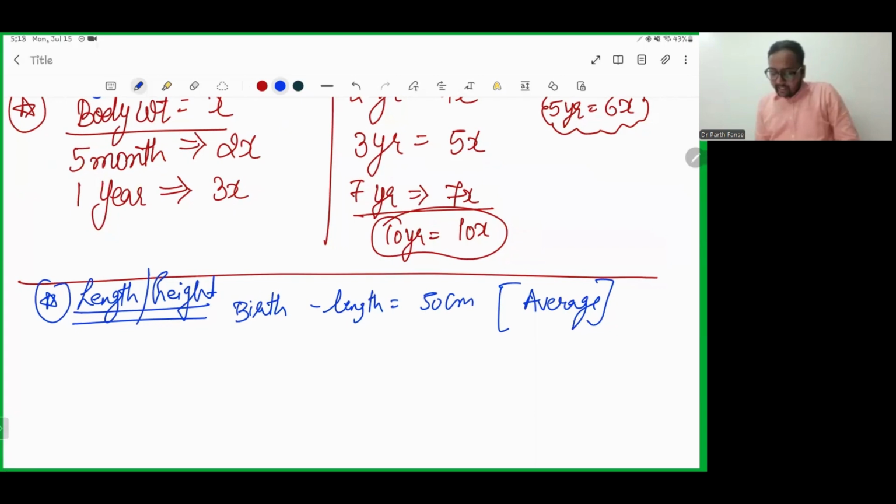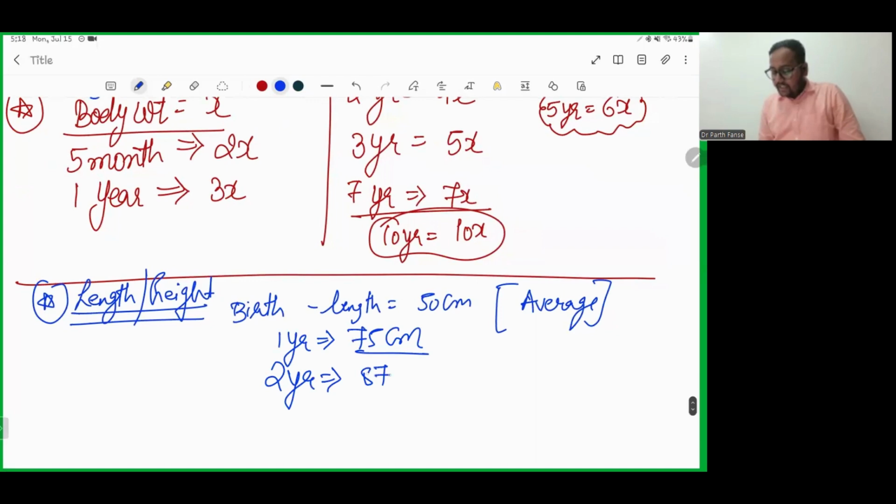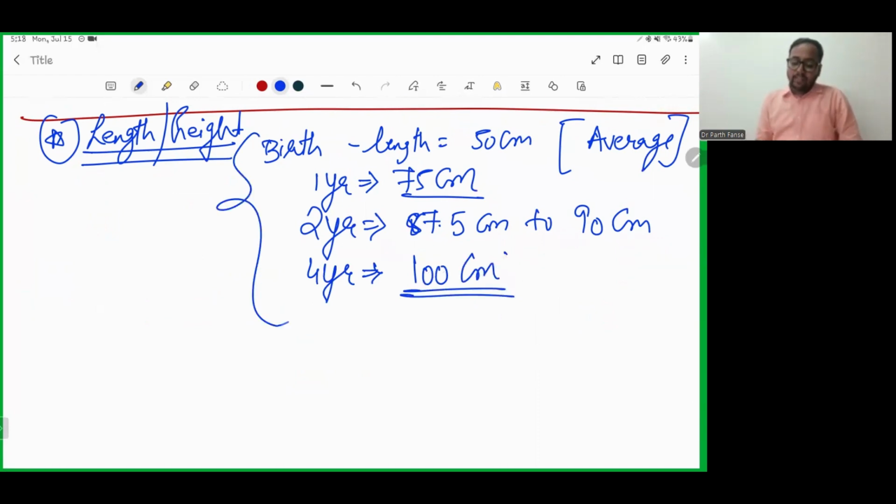When a child attains the age of 1 year, it attains a height of 75 centimeters. At 2 years, the average is 87.5 to 90 centimeters. And when a child attains the age of 4 years, it is considered to be 100 centimeters. Please don't get mistaken here.